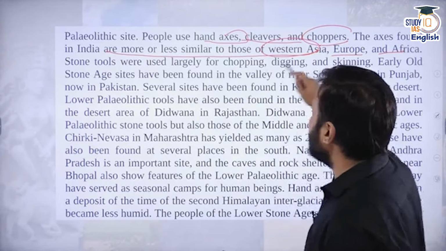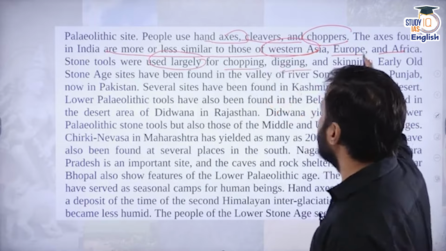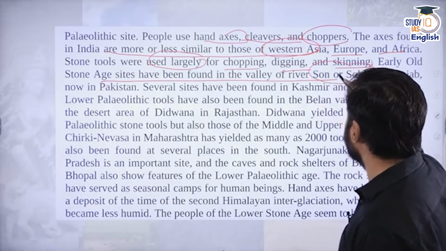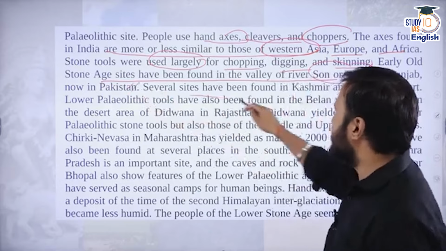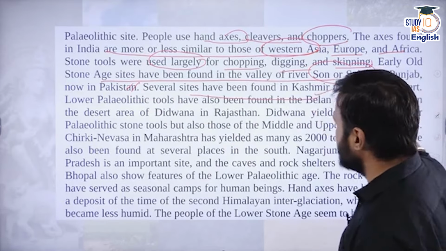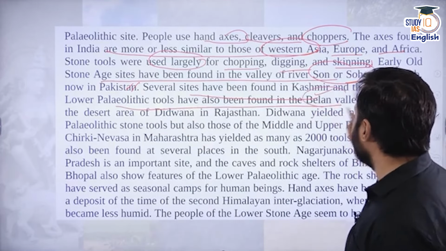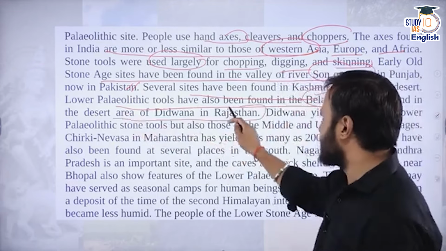So basically the purpose of the axes was chopping, digging, and skinning. Early Stone Age sites have been found in the valley of river Son or Sohan in Punjab, which is in Pakistan. Several other sites have been found in Kashmir and the Thar desert. And lower Paleolithic tools have also been found in the Belan Valley of Uttar Pradesh as well as the desert area of Didwana in Rajasthan.